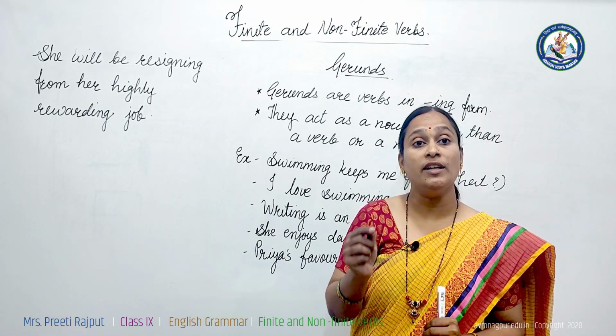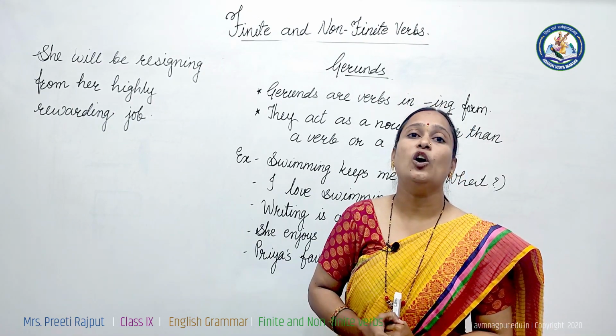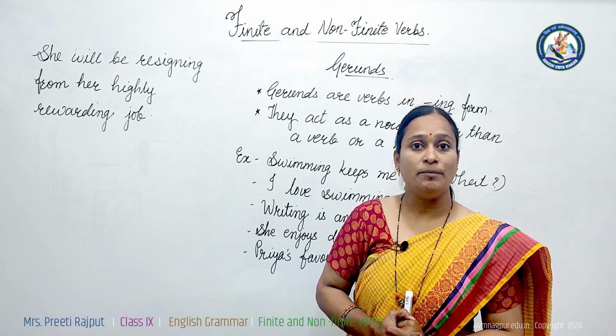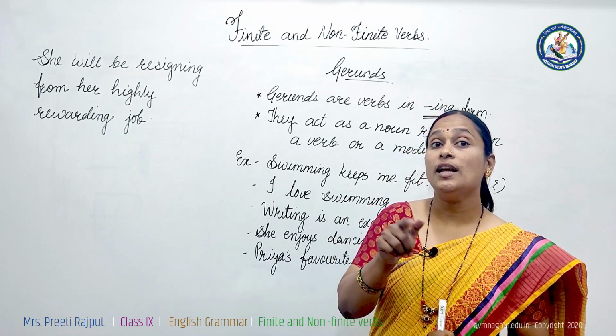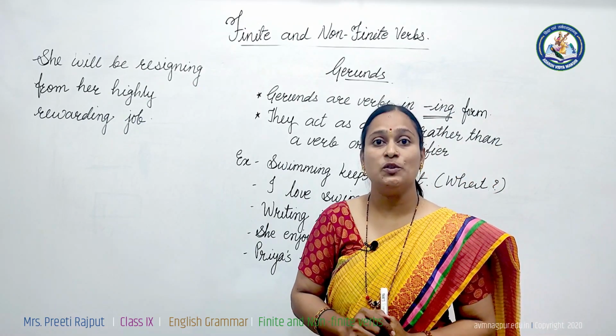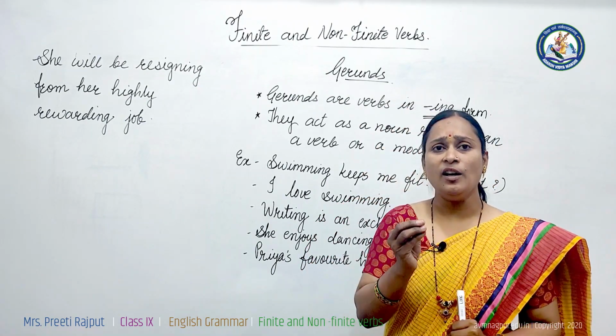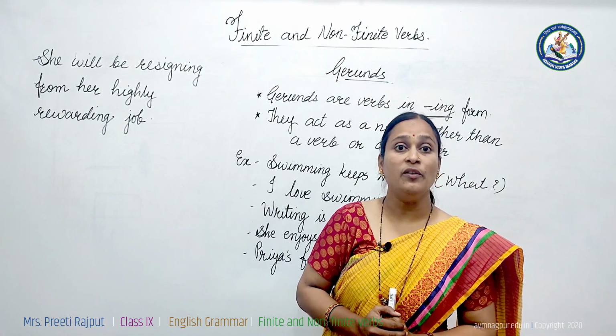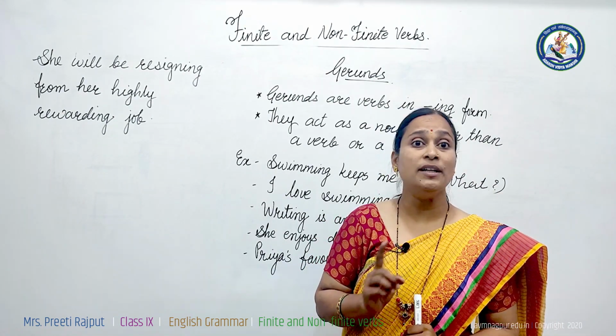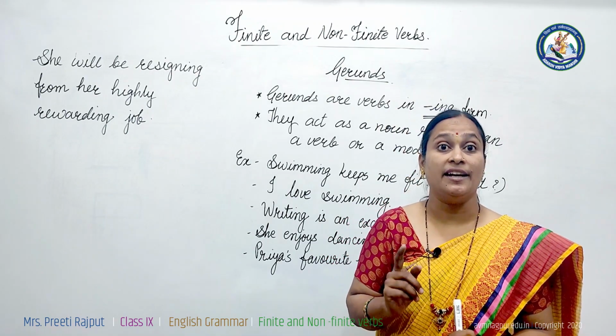They are coming with the -ing inflection; they are called gerunds. Gerund means verbal noun. Why are they called verbal nouns? They are looking like verbs but acting as nouns. So they are verbal nouns. They look like the present participle, coming with the -ing form, the V4 form of the verb. But they are not verbs, they are gerunds, they are nouns.